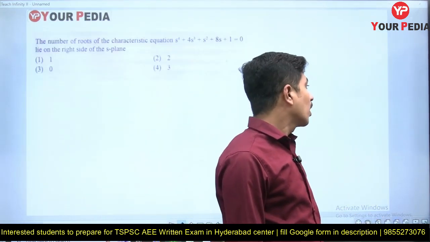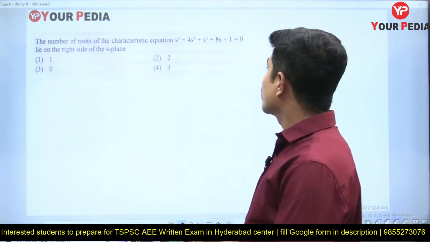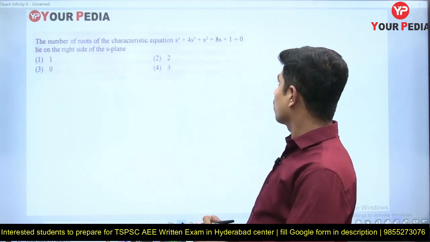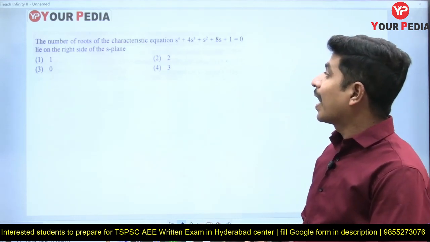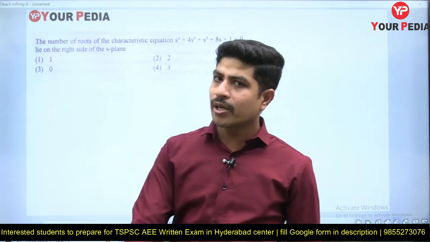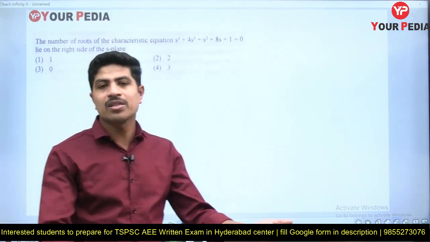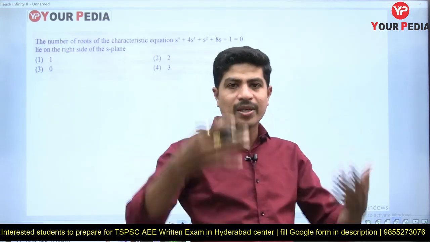Yes, let's go to the next question. Read the question carefully. The number of roots of the characteristic equation s power 4 plus 4s cube plus s square plus 8s plus 1 equal to 0 that lie on the right side of the s plane is. So previously also I told you, if this type of question is given, don't go for RH tabulation and all. RH tabulation generally anyone knows. It is a time taking process.